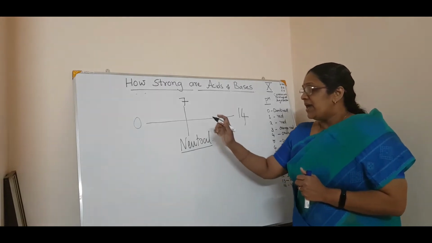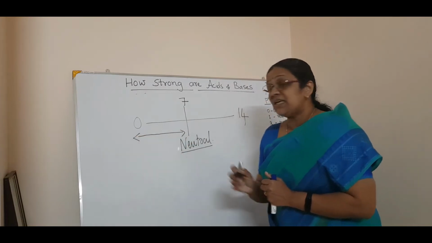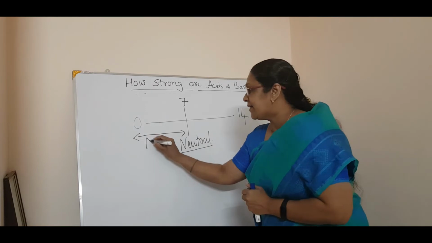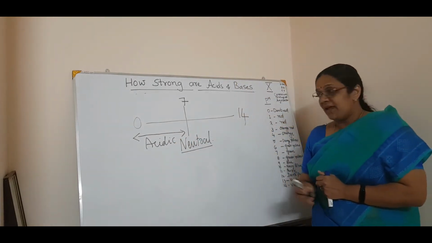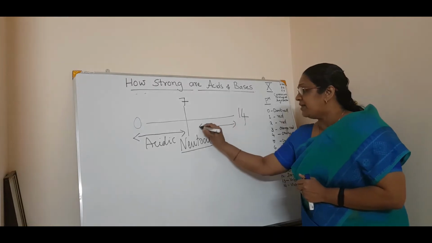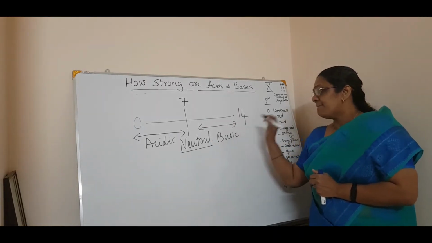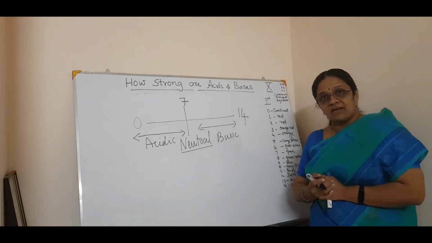If it is from 0 to 7, it is acidic. And 7 to 14, it is basic. This is what is called the pH scale.